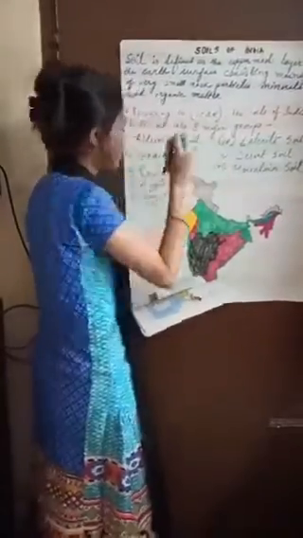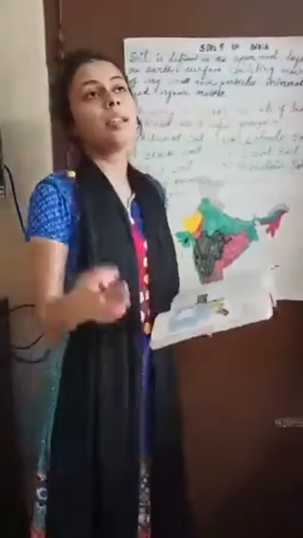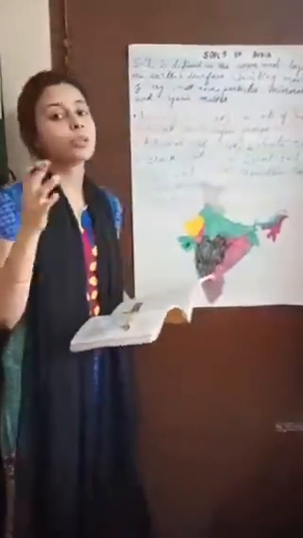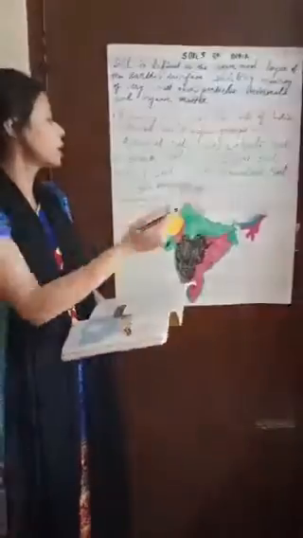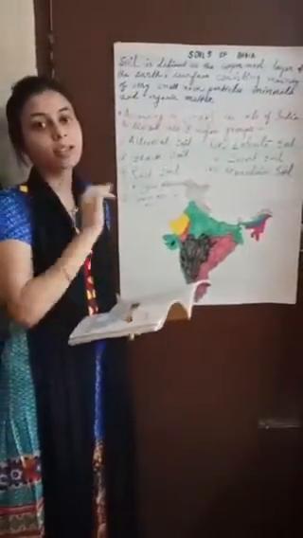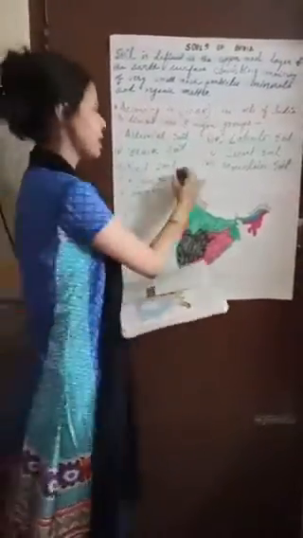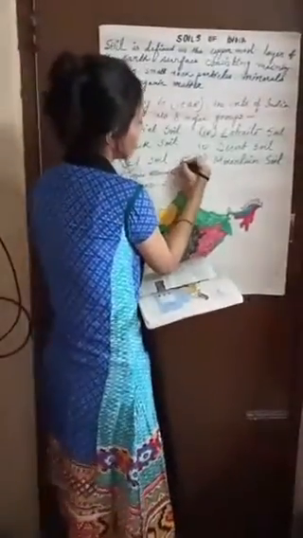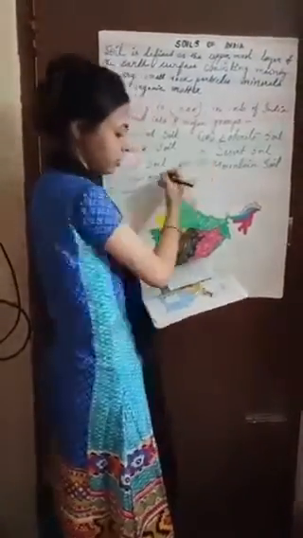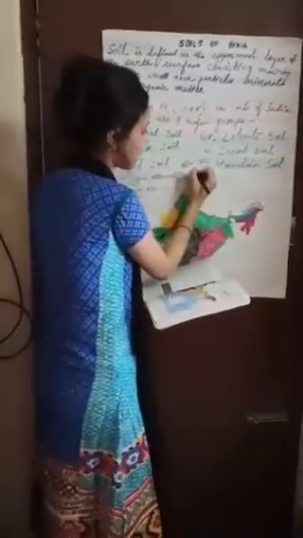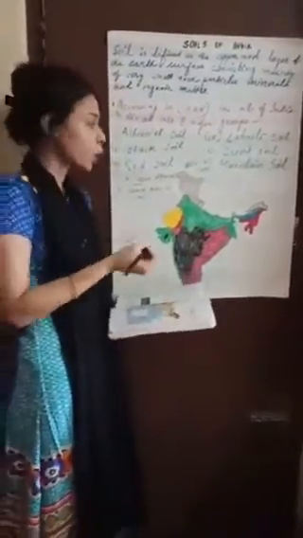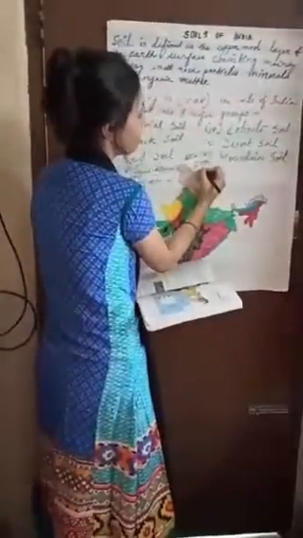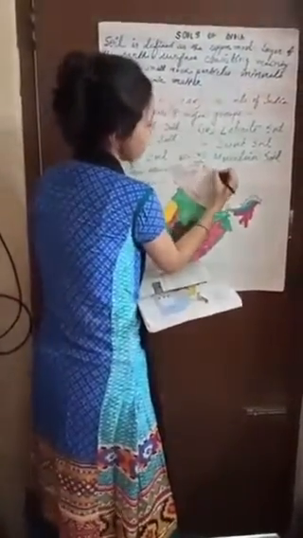So what is this riverine alluvial soil? The soil which is produced due to the deposition made by the river, we call that the riverine alluvial soil. This riverine alluvial soil is again divided into 2 parts. One is new alluvial soil, another name of which is the Khadar soil, which is grey in color and coarse, and next we have number 2, that is old alluvial soil.